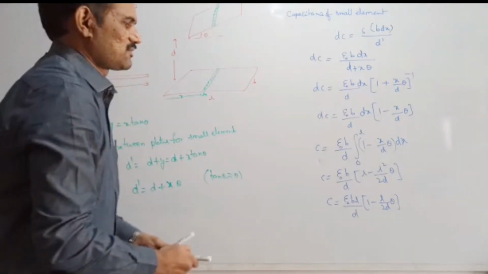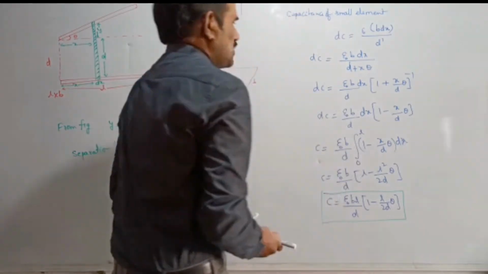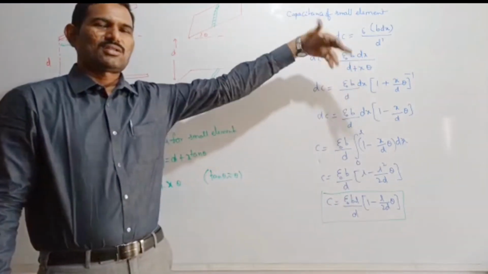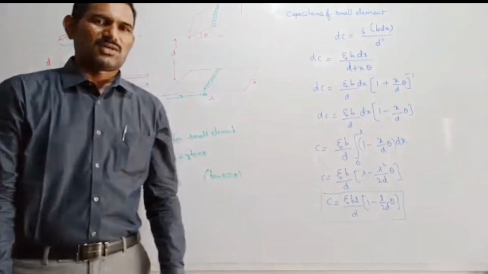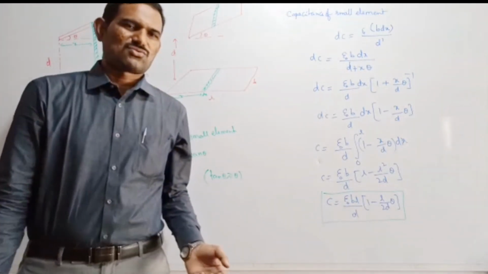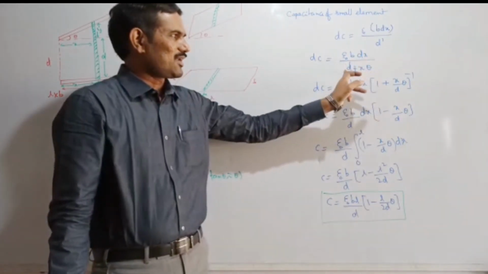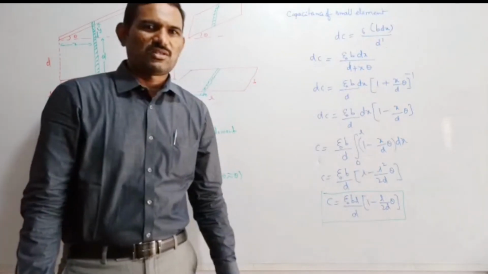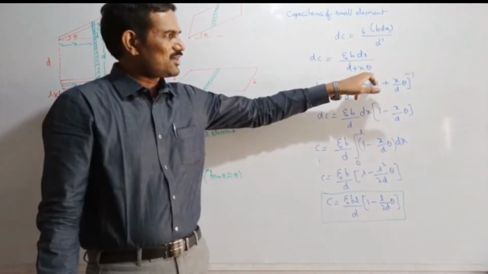So here if we integrate directly, you will get a logarithmic expression, and that logarithmic expression again you need to convert. They won't give the options in terms of logarithmic expressions. So again you need to convert that logarithmic expression. So instead of that, I am taking this approximation like this. Here you may get the doubt why we are not integrating directly. According to the options we need to simplify that with approximations. Even after integrating the logarithmic function you need to take approximation and simplify that.